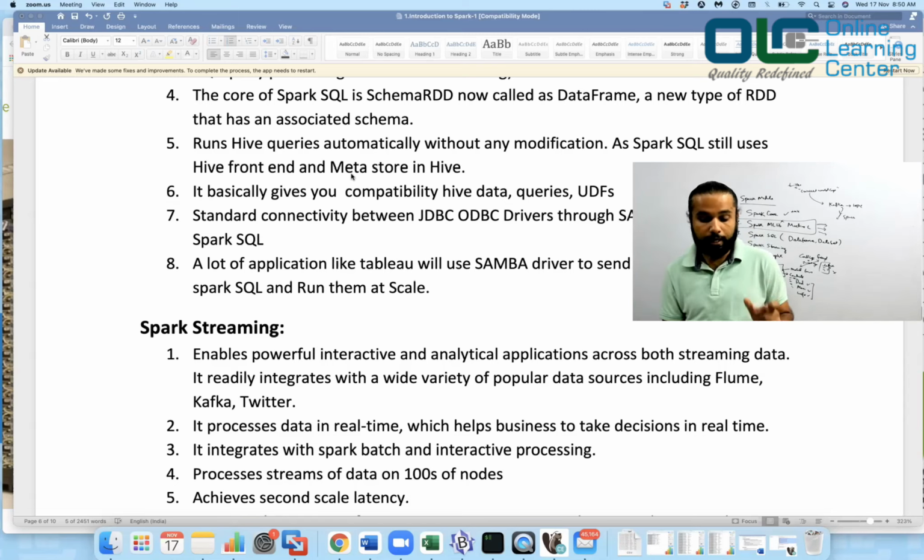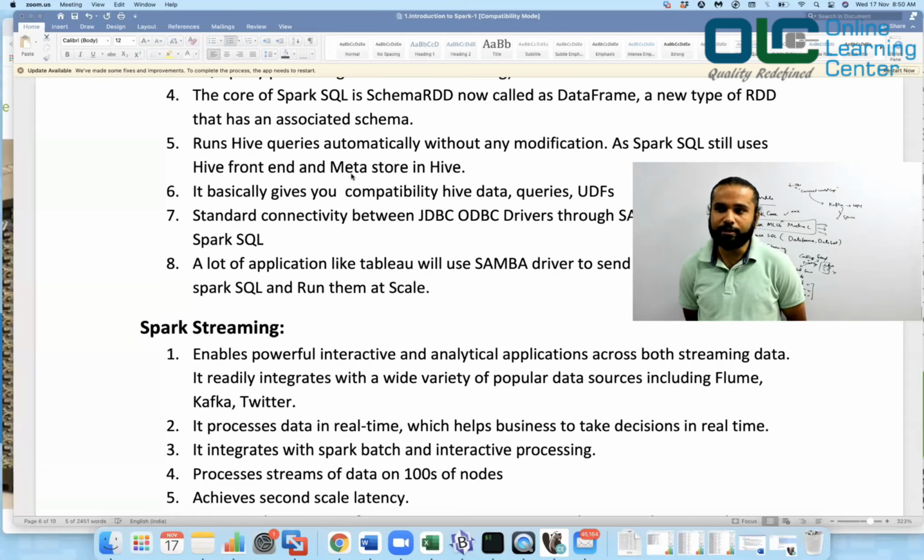Okay, and they are now called DataFrames. So today we call it a DataFrame, but earlier when it was introduced, we used to call it a SchemaRDD. Okay, and whenever you talk about Spark SQL, it's all about DataFrame and Dataset. What is the difference between them? Which one is better? We'll talk about that exclusively in that chapter. Okay, now, you can say your DataFrame is just like a new kind of RDD with some super special features. It has a schema associated, and it has a lot of optimizations which can help you run the query much faster than you would on an RDD, right?